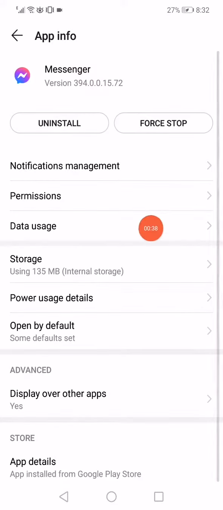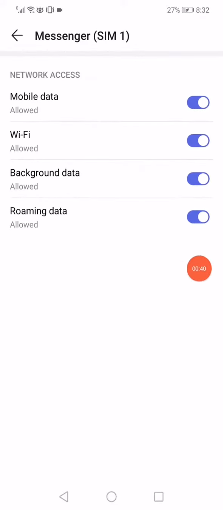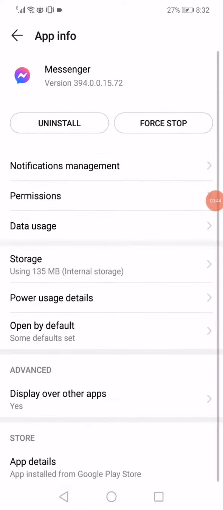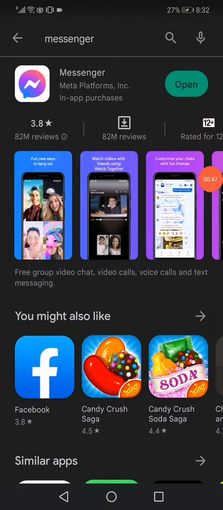And then go back, click on data usage here and disable the Wi-Fi and enable it back again. And last thing you wanna do is go to the Play Store or the App Store, search for Messenger and update it.